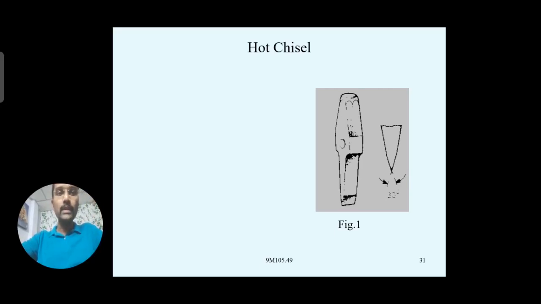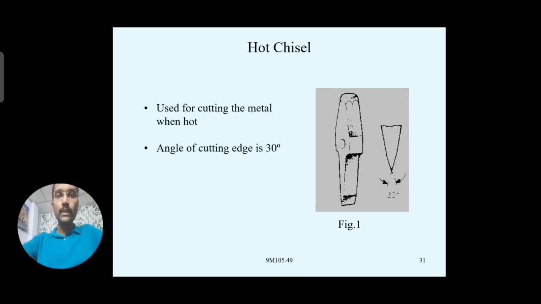So there is no need to make the edge of the hot chisel at the bottom hardened and tempered, whereas it is required for the cold chisel. These are a few of the salient points.